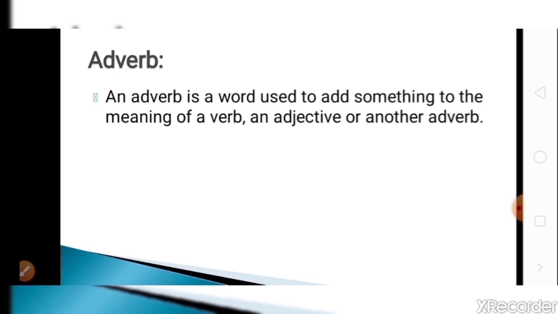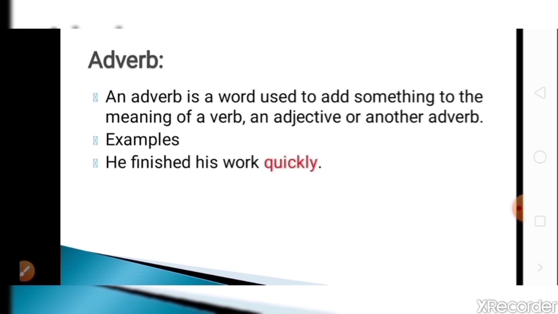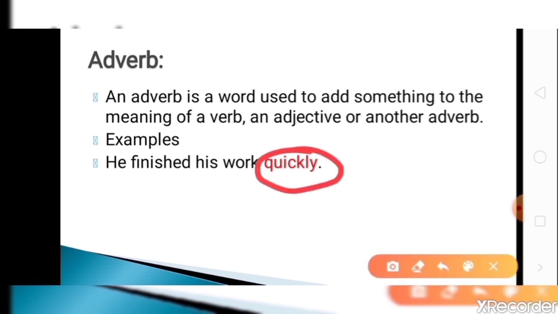Next part of speech is adverb. The definition of adverb is, an adverb is a word used to add something to the meaning of a verb, an adjective or another adverb. So examples are, he finished his work quickly. So here quickly is an adverb. So how is quickly an adverb? You can see quickly gives more information about the work. So quickly is an adverb.